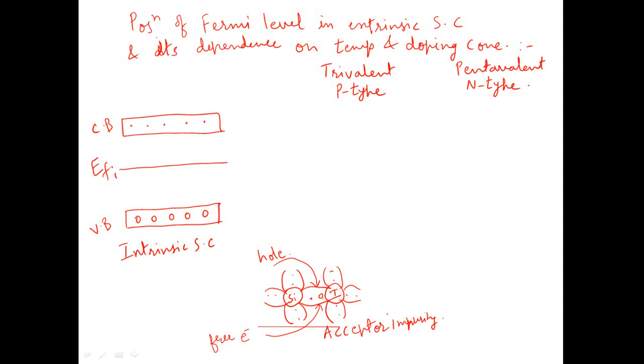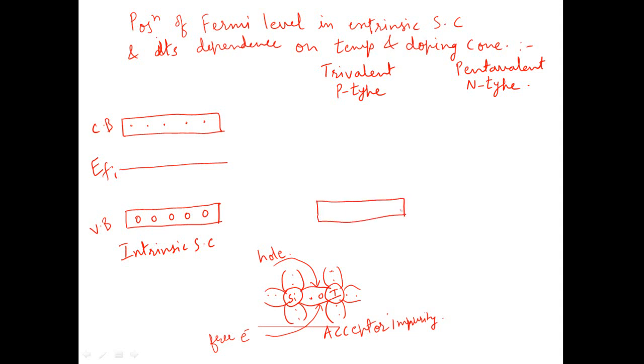Because it can accept one electron at its position, and thereby by introducing a hole over here, by addition of this acceptor impurity, we can increase the electrical conductivity of this pure semiconductor, and that is why we perform the doping. So in case of p-type semiconductor, we know that the majority charge carriers are holes,